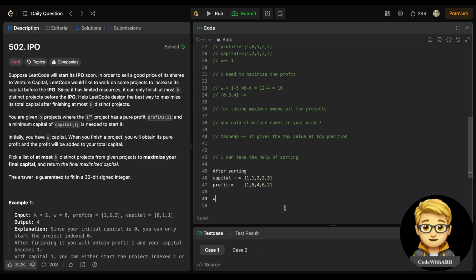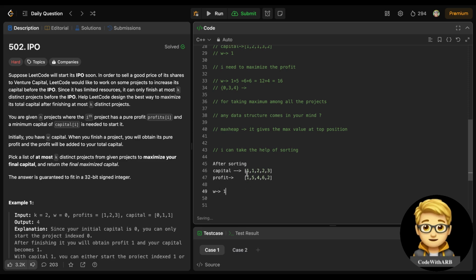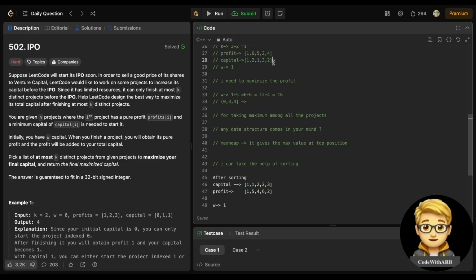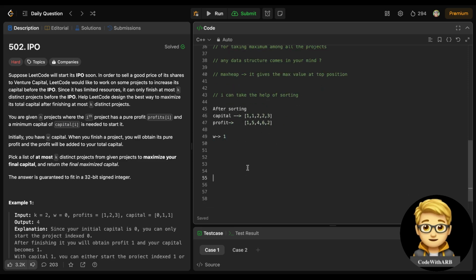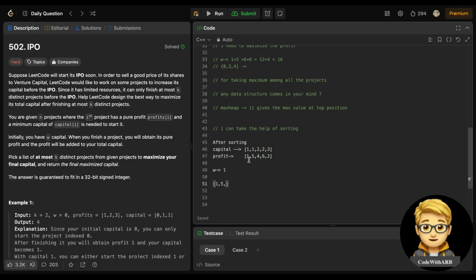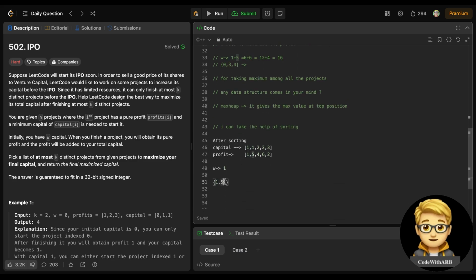Suppose I have been given w initial as 1, so I can definitely choose from the starting point. I don't need to iterate over the whole capital array to find what is greater than w. If I start from the beginning, I check that w is greater than or equal to capital i, so I can take 1 as a profit, right? Again I can take 5 as a profit. And if I take 1 and 5, w is now larger, and this 2 is greater than this w, so I can't take this. So it means from here to here I don't need to traverse again. I will traverse only till here.